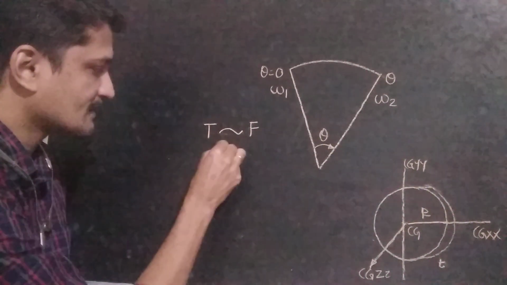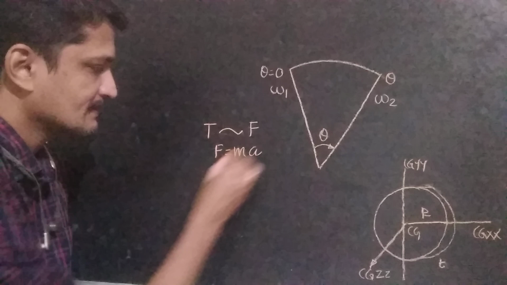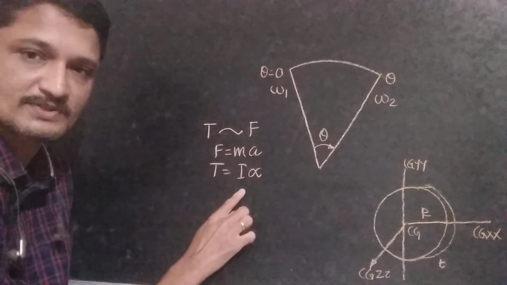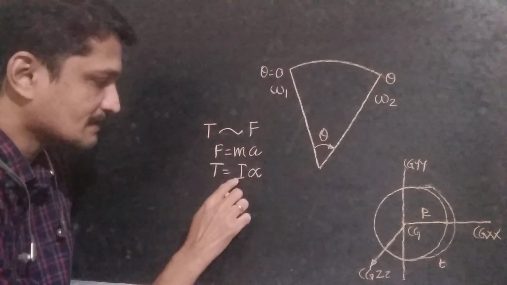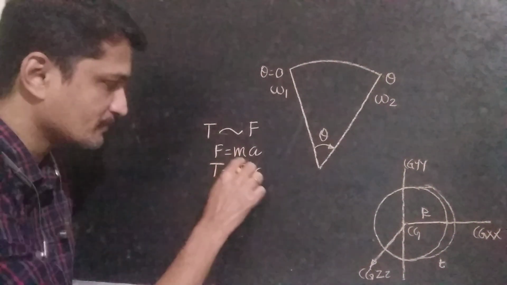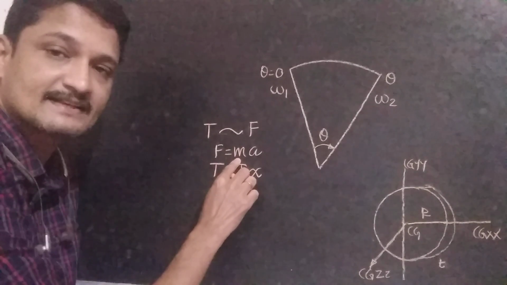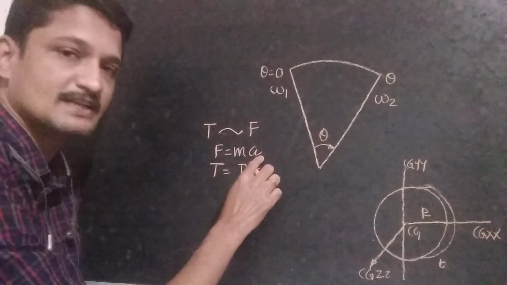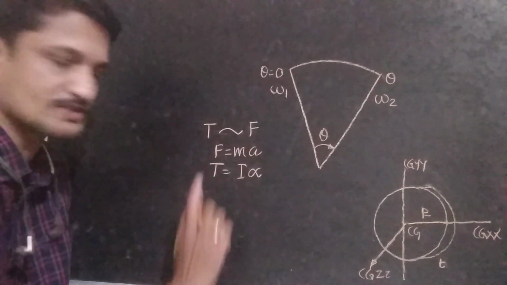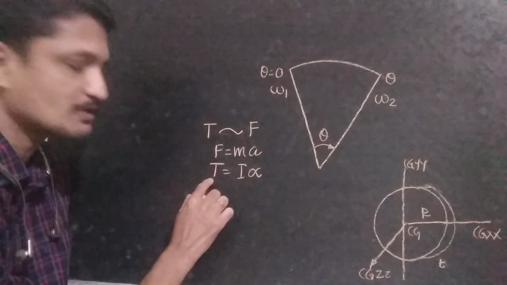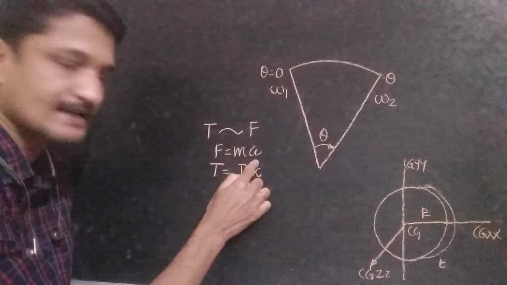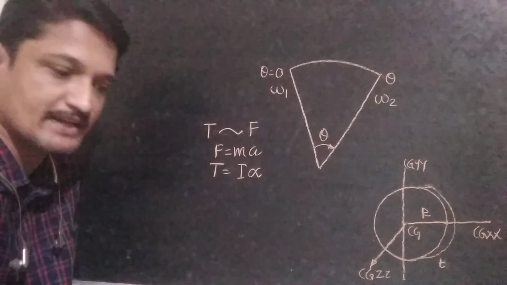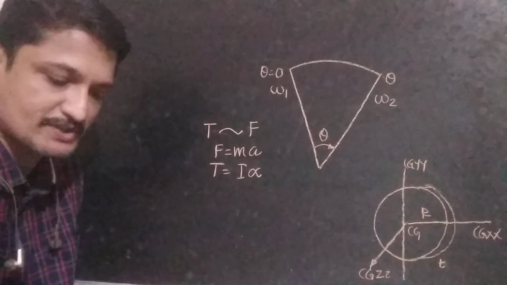Similarly, F is equal to m a in linear motion, and torque is equal to I alpha in rotational motion. Here, mass moment of inertia is equivalent to mass in linear motion. Angular acceleration is equivalent to linear acceleration. Force is equivalent to torque. F is equal to m a in linear motion, and T is equal to I alpha in rotational motion.